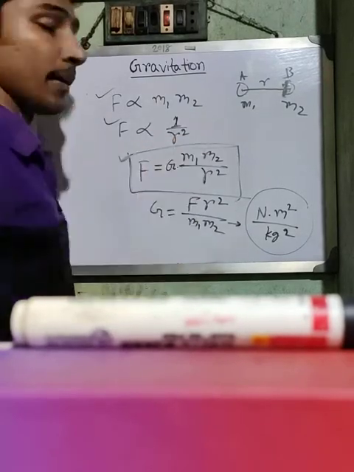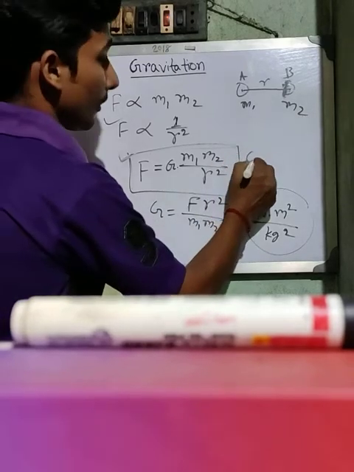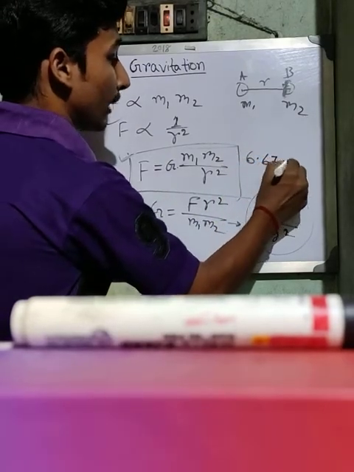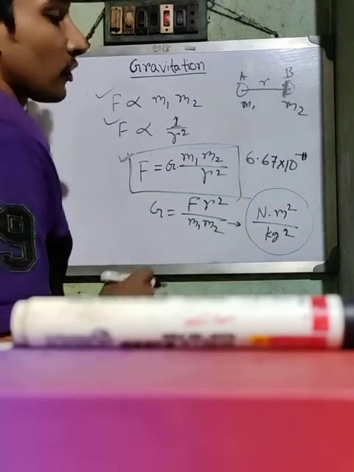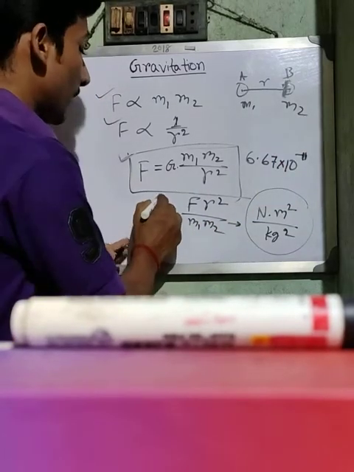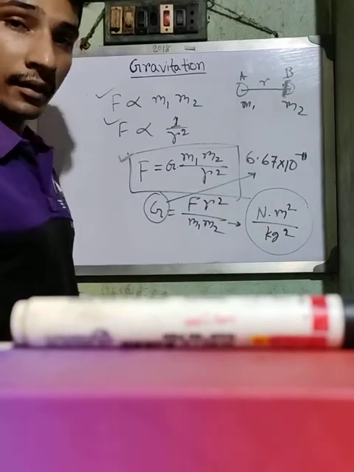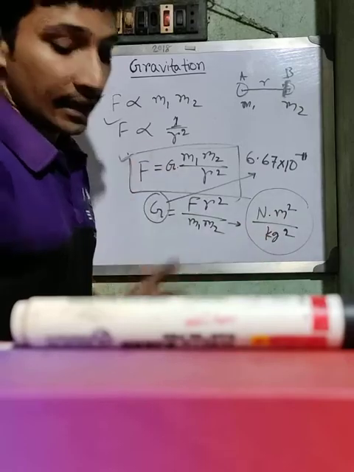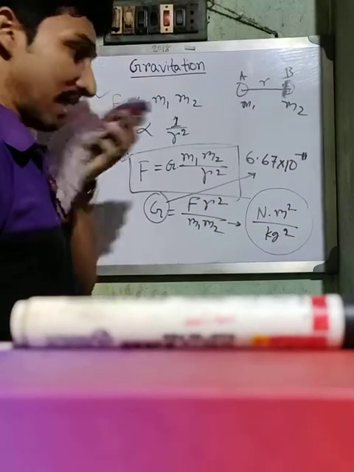So what is the value of capital G? 6.67 into 10 to the power minus 11. You have to remember this also. So the value of G is 6.67 into 10 to the power minus 11 Newton meter square upon kg square, SI unit and SI value.